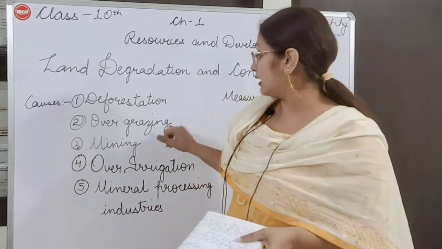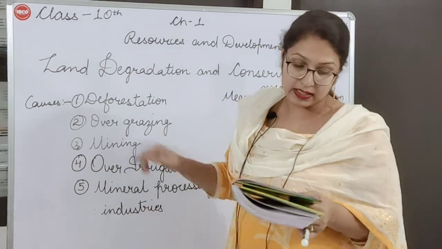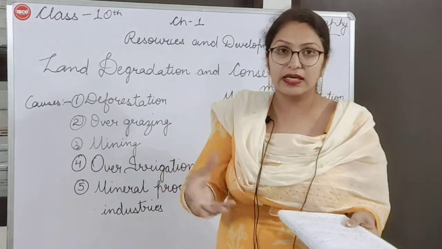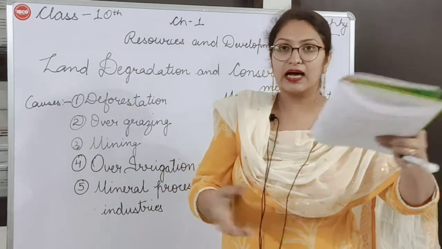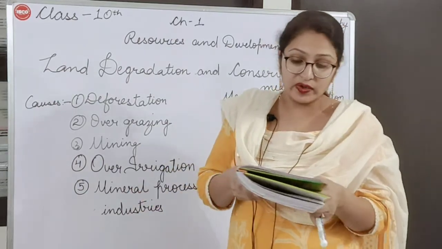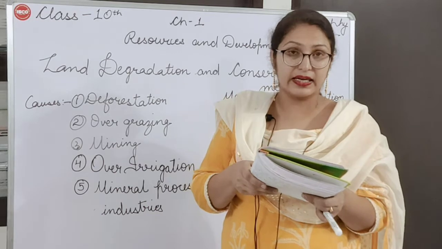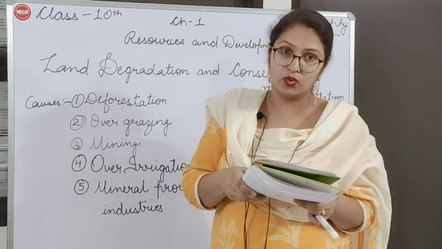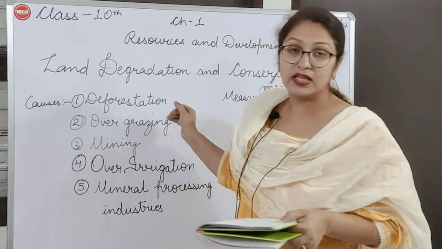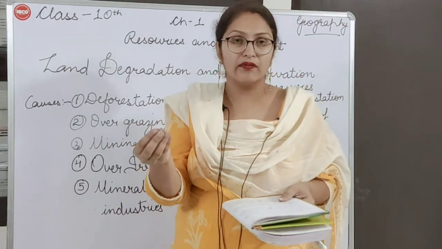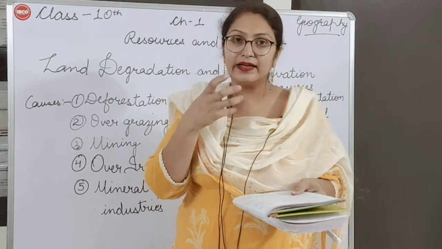Second is overgrazing. Grazing means when we take cattle for grazing. They are eating grass and some other leaves. While grazing the grass, the cattle pull out the grass with the roots. We say that they do not have hands, right? So they are eating with their mouth.